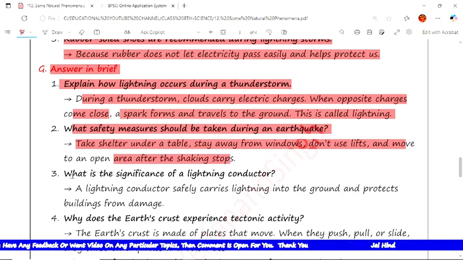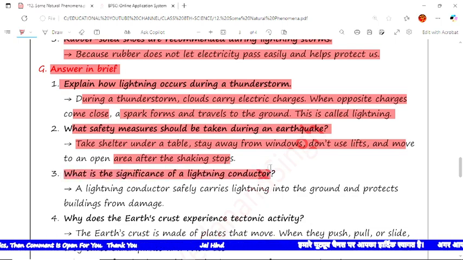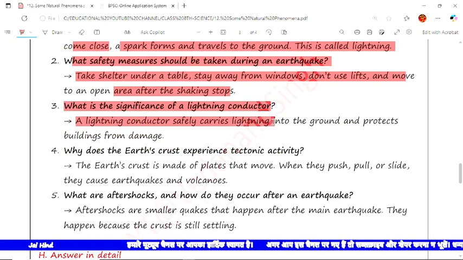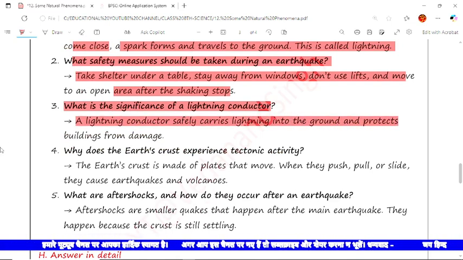Now the next question is: what is the significance of a lightning conductor? The answer is: the lightning conductor safely carries lightning into the ground and protects the building from damage.